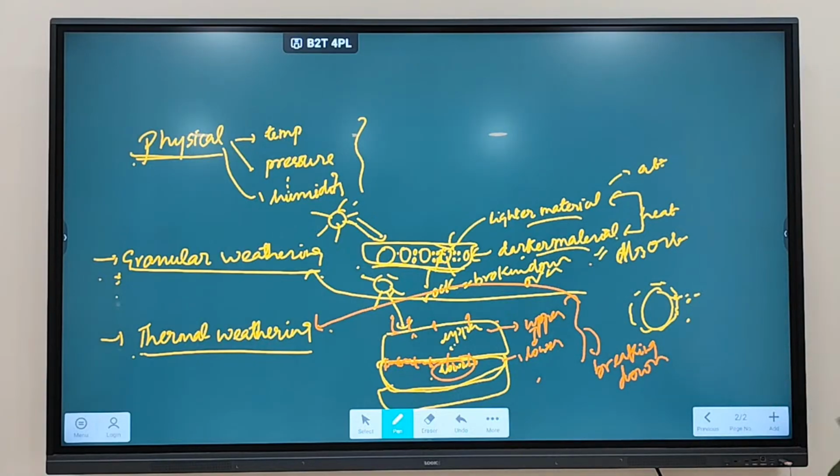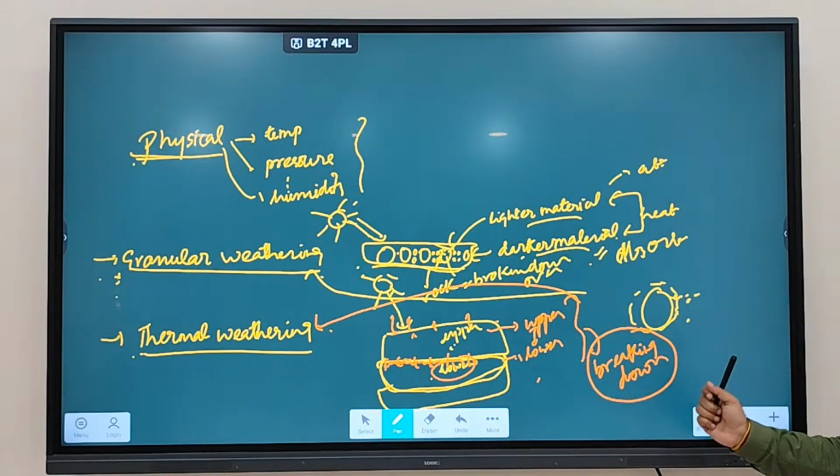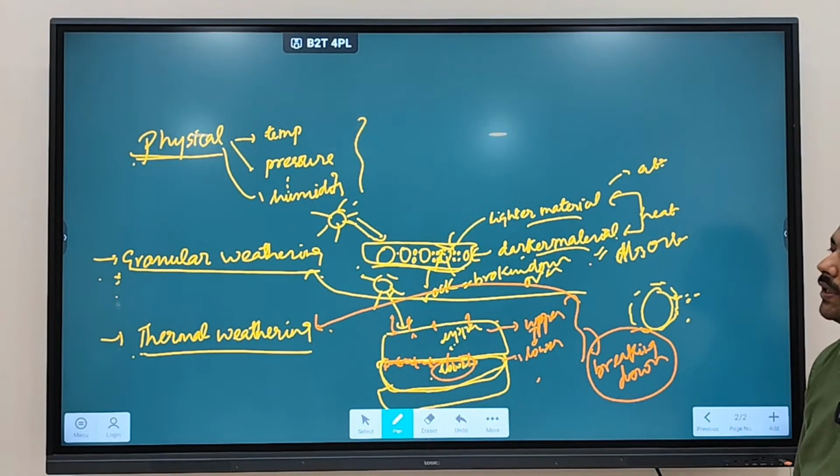In thermal weathering, the entire rock is trying to expand in the upper layer, but it is not able to expand because of the lower part, and this leads to breaking down of rocks. This type of weathering is called thermal weathering.